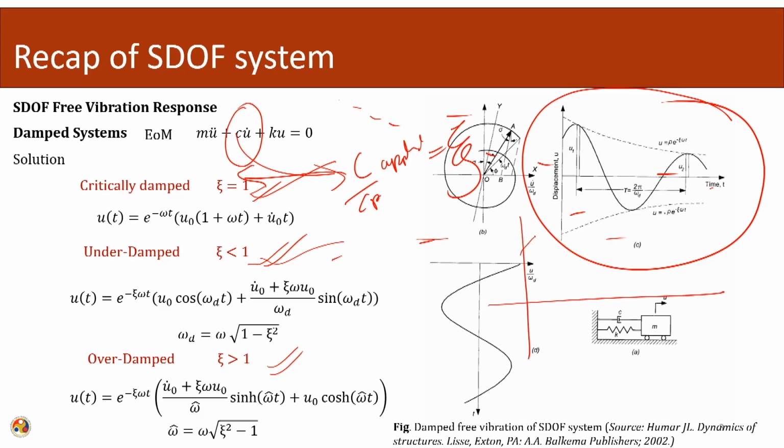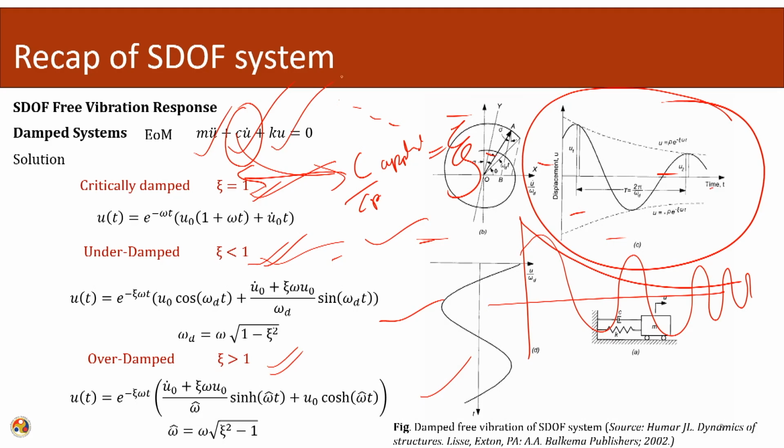Less than 1, it will try to oscillate, but it will eventually die down. Greater than 1, it will just die down. So, this is how the system is going to behave depending upon the inertia, the damping and the stiffness of the system. Here there is no external load, only the initial velocity or initial displacement has been given to the system.